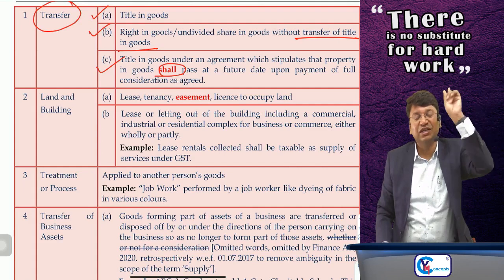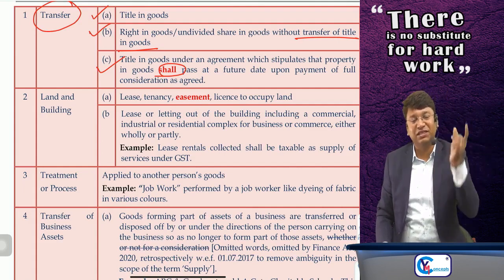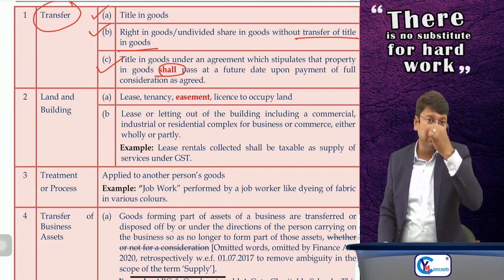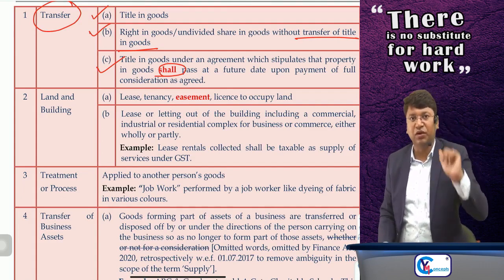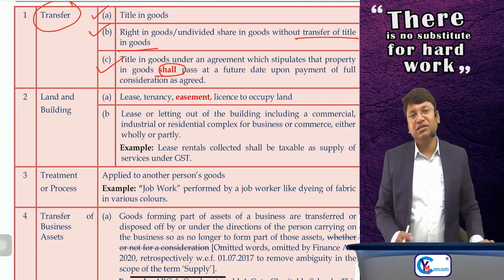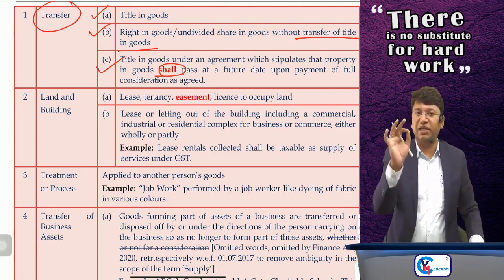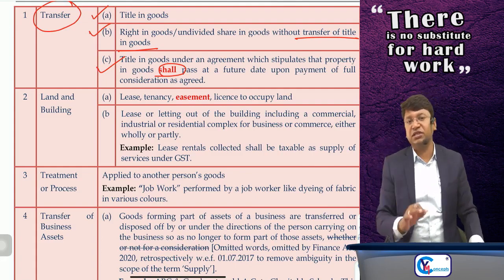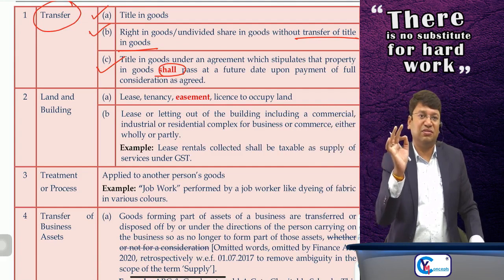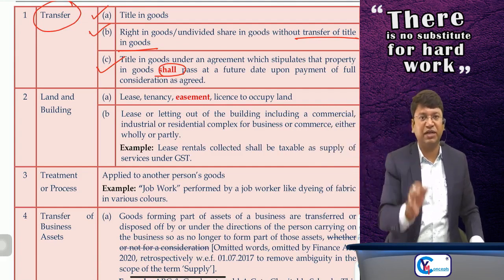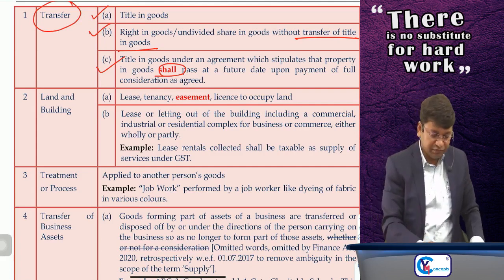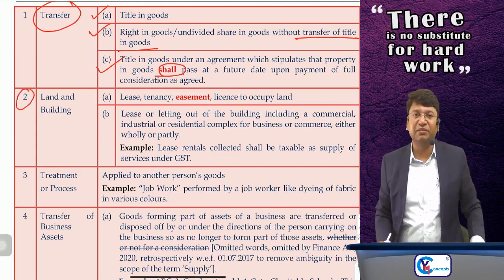In the case of finance lease, each monthly lease payment is supply of service, and the final, if you are buying the goods by paying some consideration of rupees 2 lakh, then it is supply of goods, that particular last transaction. Otherwise, sir, each lease payment is supply of service only. But in case of hire purchase, it is decided that on payment of all the installments, on payment of full consideration, you will get the ownership. That's why each installment you are paying is supply of goods only. Clear? Done.